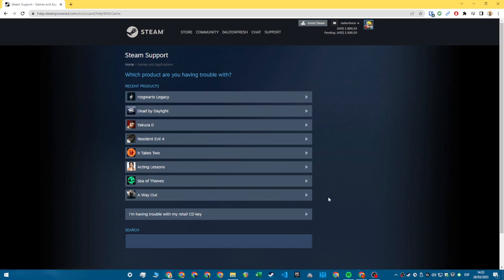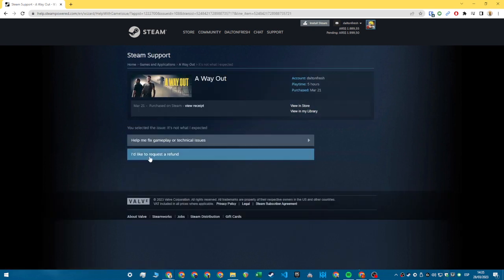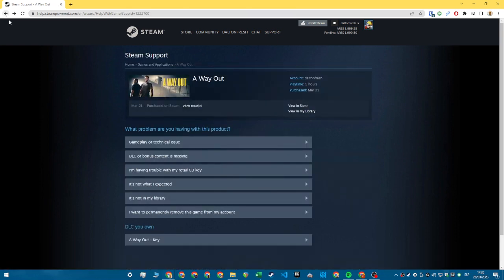More on that later. But let's say you want to refund A Way Out, which I did buy in a bundle. You will go to It's Not What I Expected and I'd like to request a refund, and you will see that you can only refund the bundle. So there's not an option to refund one of those games, so you will have to enter by other means.